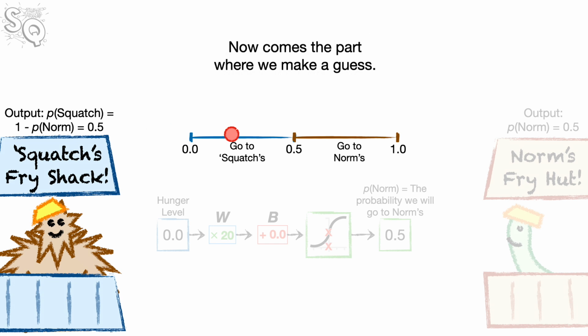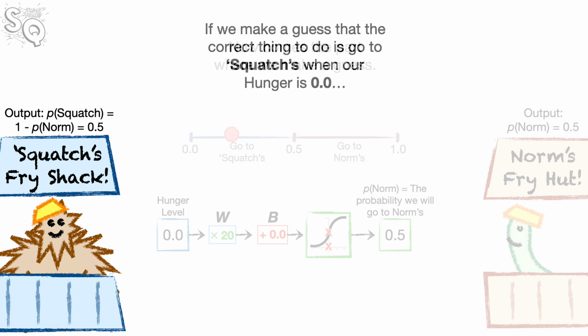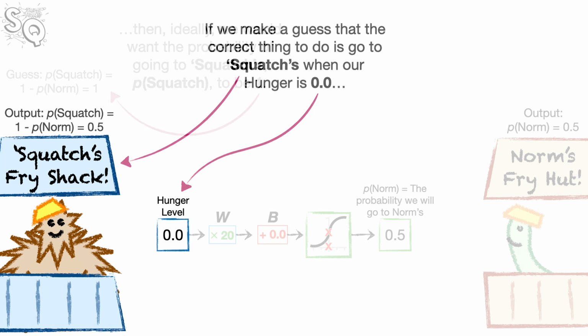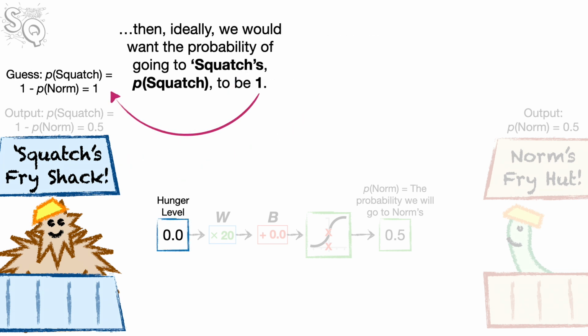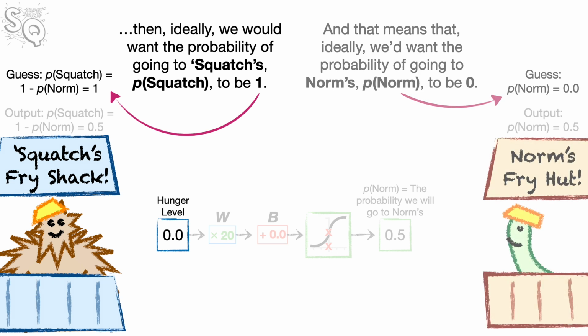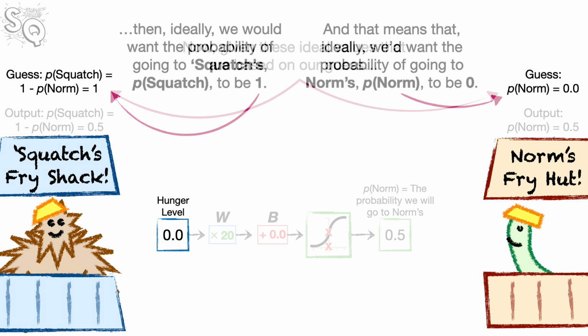Now comes the part where we make a guess. If we make a guess that the correct thing to do is go to Squatch's when our hunger is 0.0, then, ideally, we would want the probability of going to Squatch's, p squatch, to be 1. And that means that, ideally, we'd want the probability of going to Norm's, p norm, to be 0.